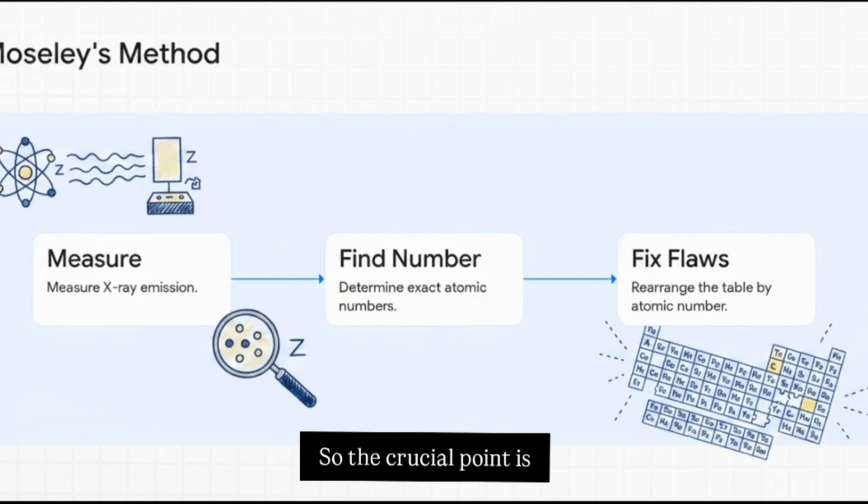So the crucial point is how Moseley applied this. By measuring those X-ray emissions, he mapped the exact atomic number for the known elements. And when he took Mendeleev's table and rearranged it by increasing atomic number instead of atomic mass, it was literally like magic. Every single flaw, every frustrating little discrepancy in Mendeleev's arrangement just vanished. The pieces snapped together perfectly.